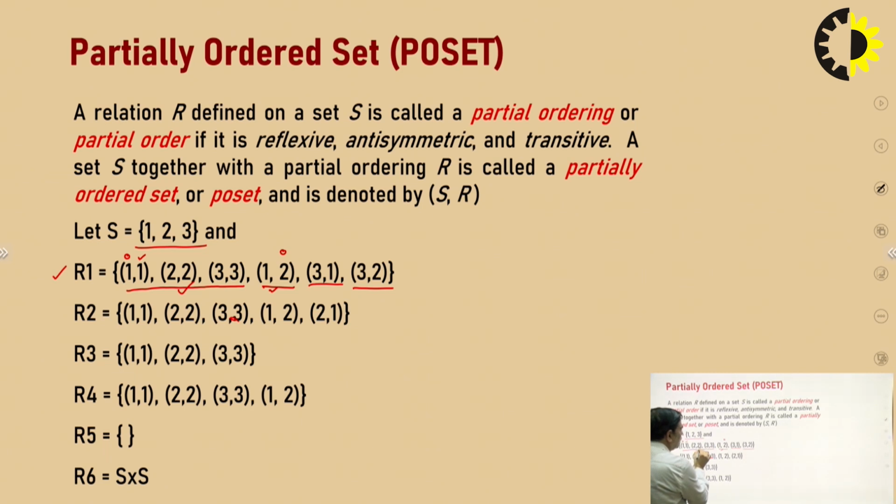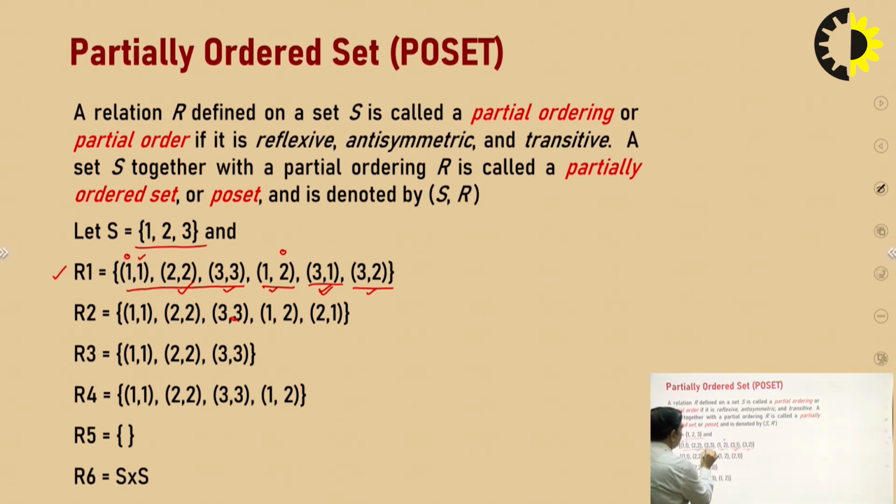Is there any pair which starts from 2? There exists no such pair. Now we will consider 3, 3. There are two pairs which start from 3. First one is 3, 1 and second one is 3, 2, and we will check for both. 3 is related to 3 and 3 is related to 1, then there must be 3 is related to 1. 3, 1 already exists.